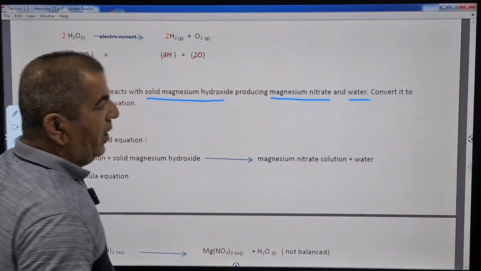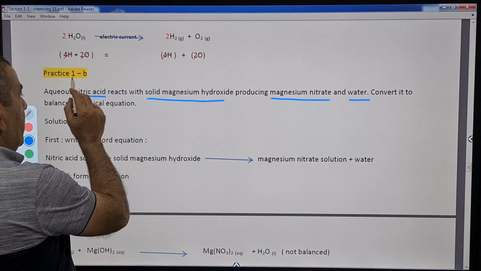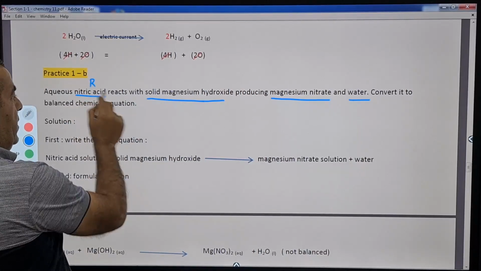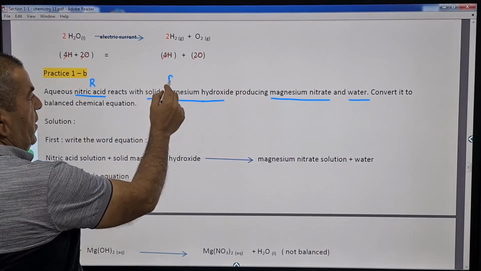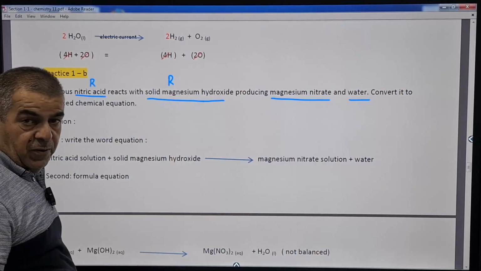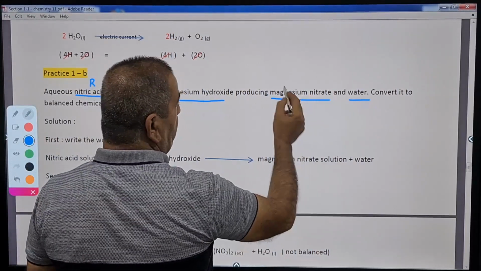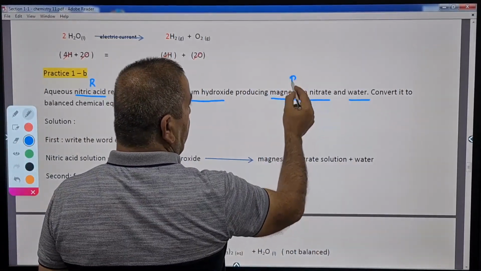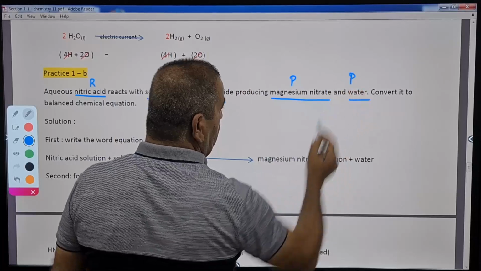So where are reactants, where are products? Nitric acid is a reactant, solid magnesium hydroxide is a reactant. What follows "producing" are products. So magnesium nitrate is a product, and water is also a product.